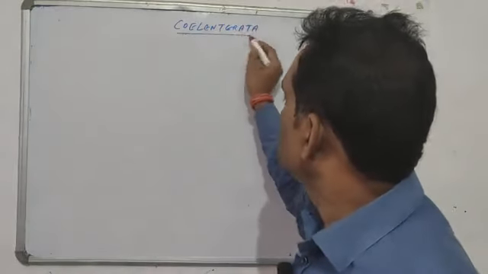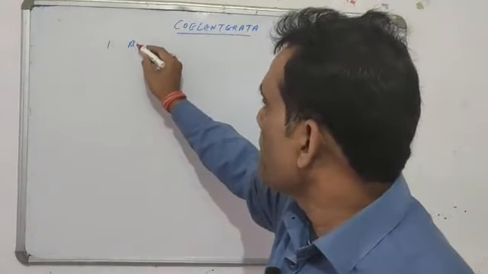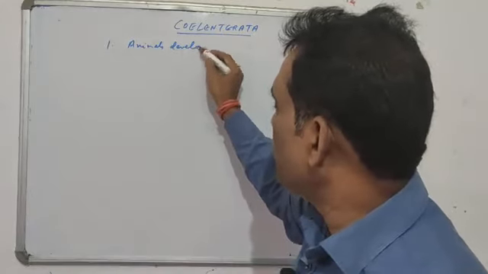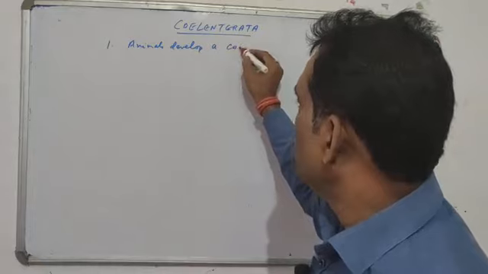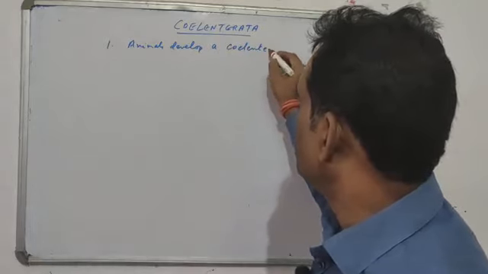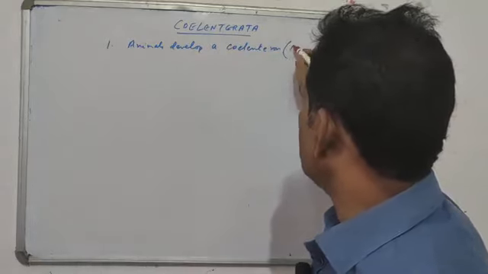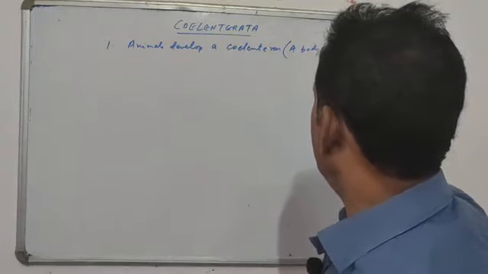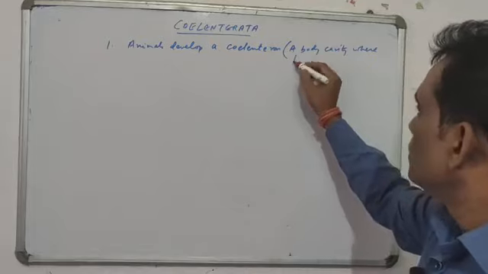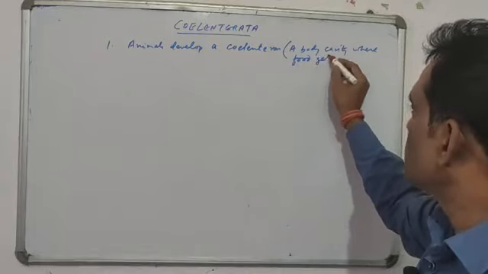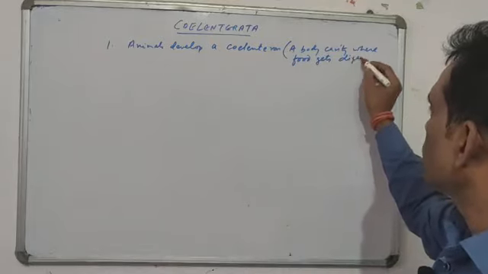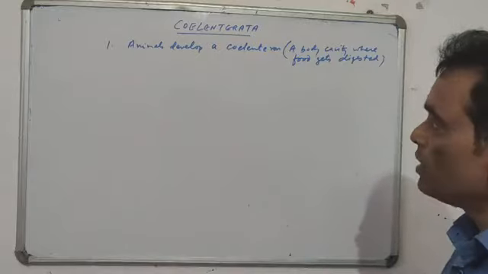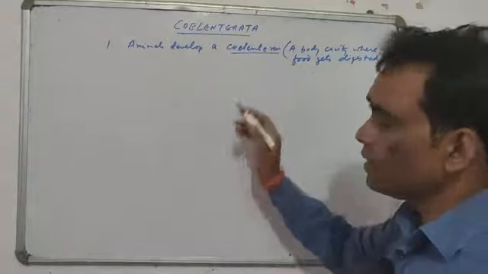Coelenterata, these animals develop, or they have a coelenteron. Now what is a coelenteron? Coelenteron is a body cavity where the food gets digested. Any cavity where food is digested is called a coelenteron. All these animals have a coelenteron.